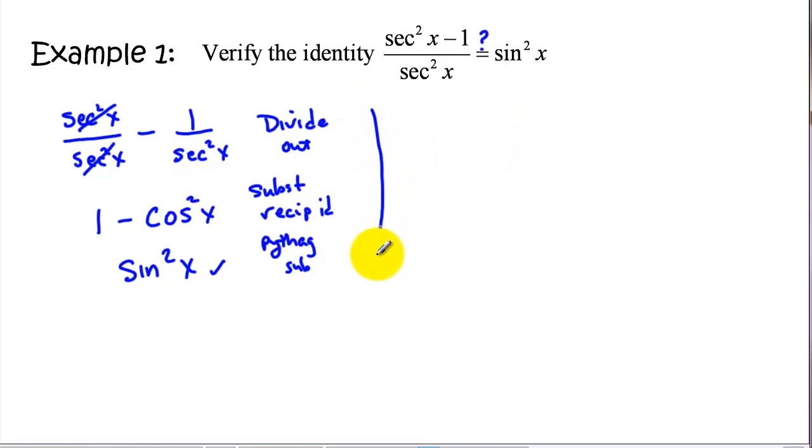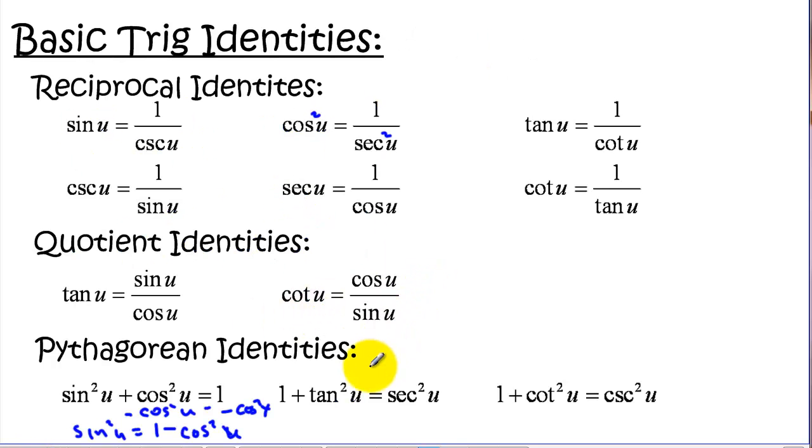I'm just going to work the same problem a second way to show that there's more than one way to attack these. So again, likewise here, if we subtracted 1 from both sides of the equation, we can modify this Pythagorean identity to come up with a new Pythagorean identity.